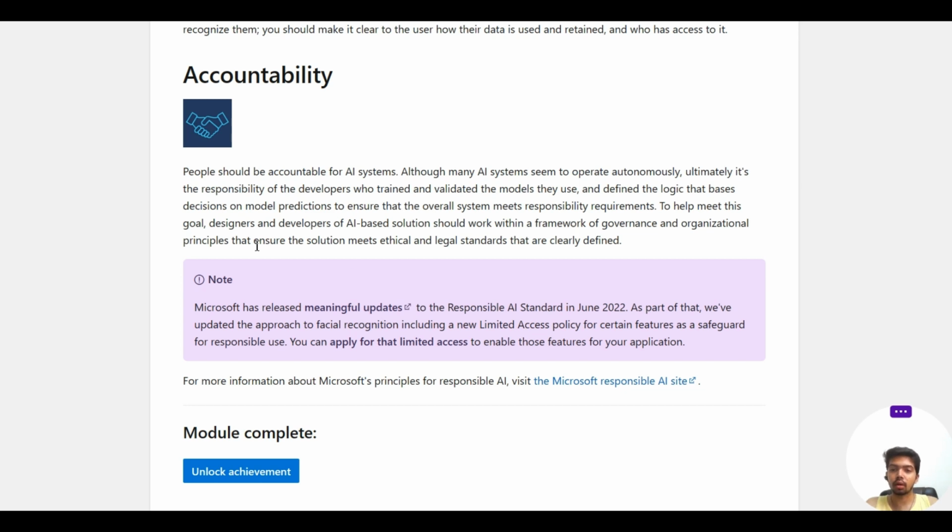that ensure this solution meets ethical and legal standards that are clearly defined. So that's why for all AI based solutions, there has to be a framework of governance and organizational principles defined. You have to define for your organization the ethical way of defining the problem, the framework of governance of these problems or the solutions which have been generated, and organizational principles, so that the solution meets the ethical and legal standards that are clearly defined.